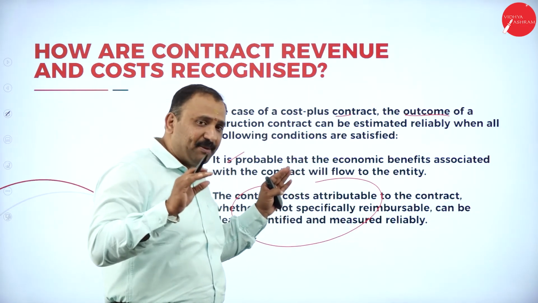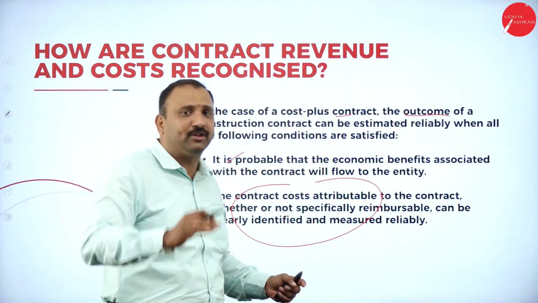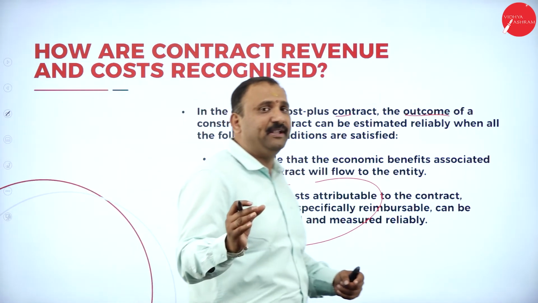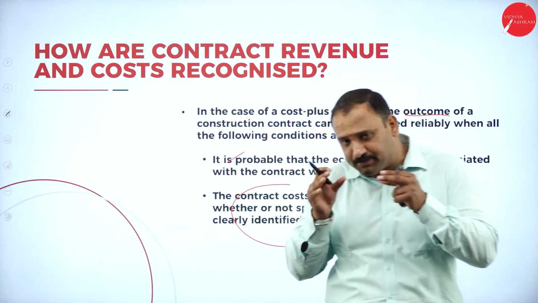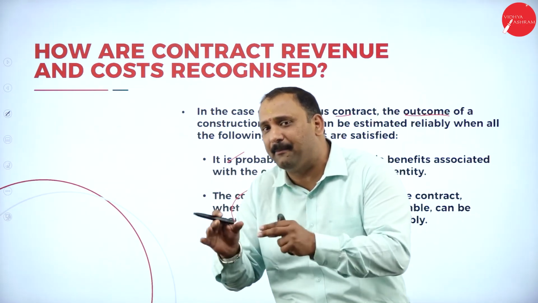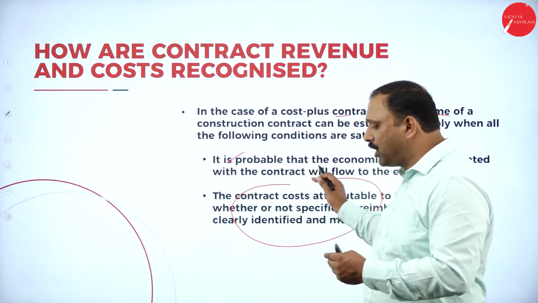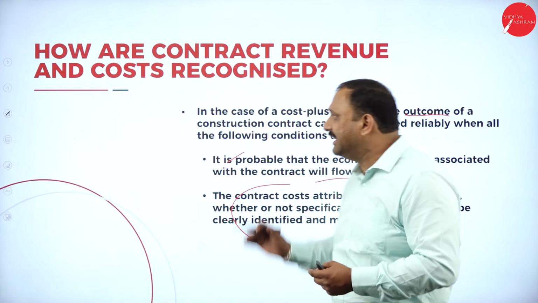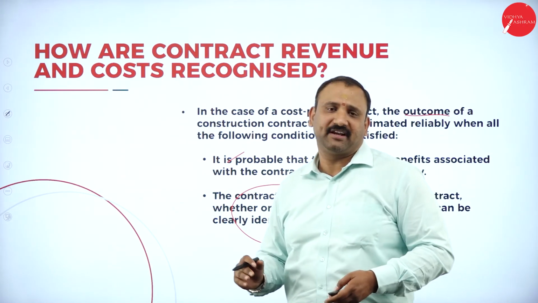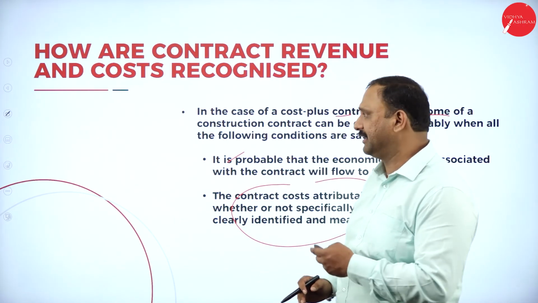That is, it can be measured immediately and we know that the outcome is going to come out immediately. So when you know the economic benefit and you know specifically what is going to be recognized out of that project automatically, then we can immediately recognize the cost and revenue factor.